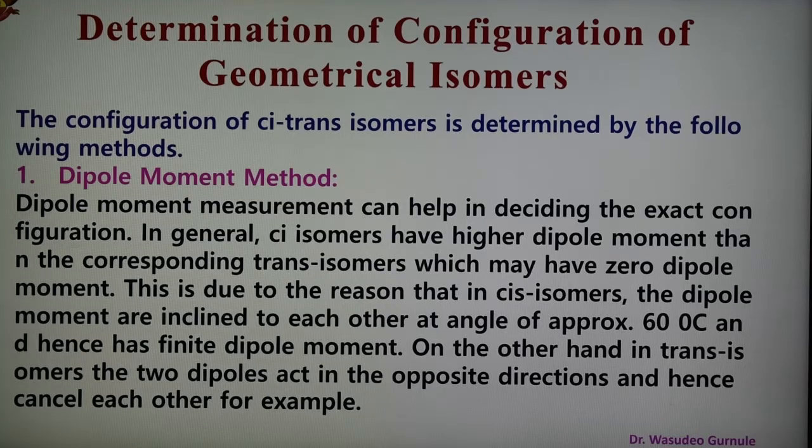This is because, in the cis isomer, the dipoles are inclined to each other at an angle of approximately 60 degrees, and hence it has a finite value of dipole moment. On the other hand, in the trans isomer, the two dipoles act in opposite directions and cancel each other, and therefore the dipole moment of the trans isomer is 0.